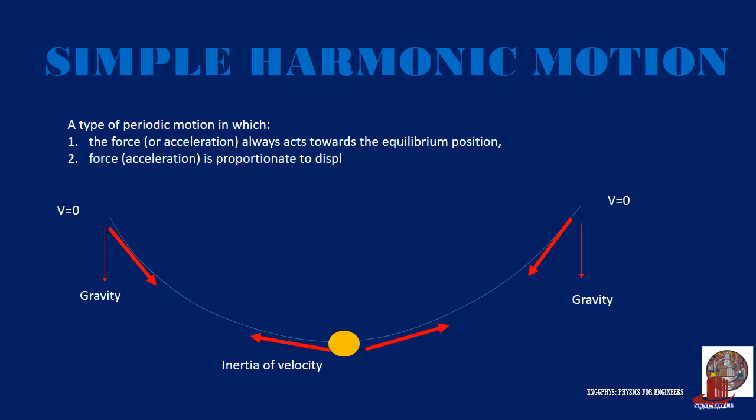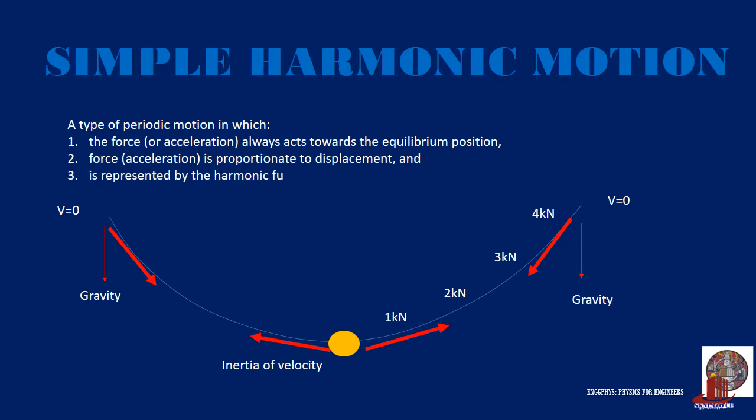The second condition says that the force or acceleration is proportionate to the displacement. This is explained by the fact that the particle gains force and acceleration from the mean position to its amplitude. Let's say that it starts with 1 kilonewton from the equilibrium position and gains 2 kilonewtons, 3 kilonewtons, 4 kilonewtons, and so on, until it reaches its amplitude. So force is proportionate to displacement.